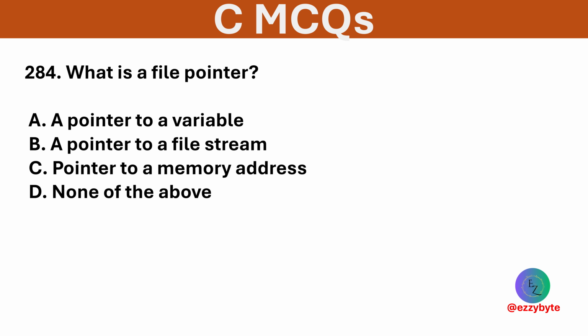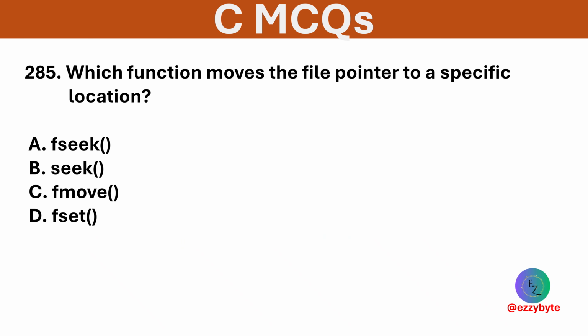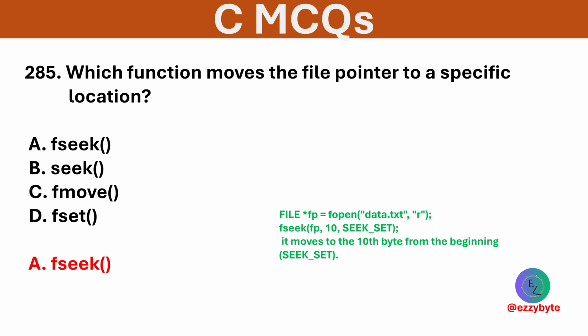What is a file pointer? Options are a pointer to a variable, a pointer to a file stream, a pointer to a memory address, and none of the above. Option B is correct. FILE points to internal file stream structure. Which function moves the file pointer to a specific location? Options are fseek function, seek function, fmove function, fset function. Option A is correct. fseek function changes the file position indicator.